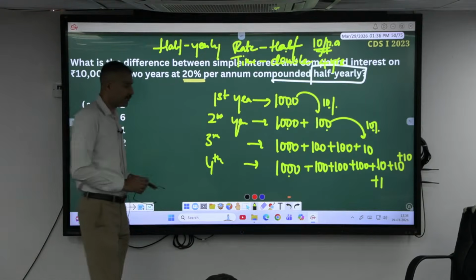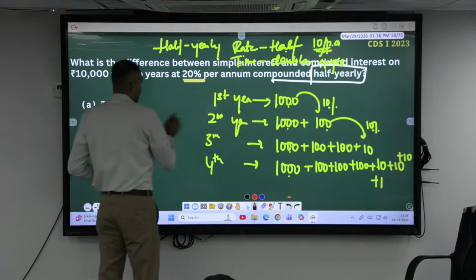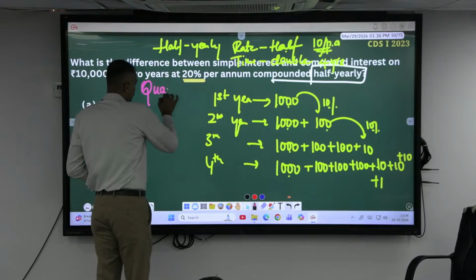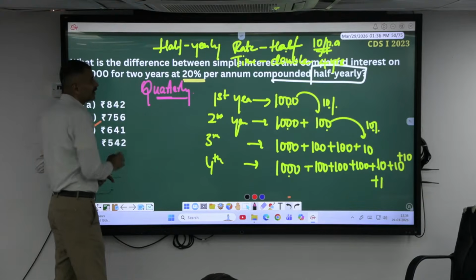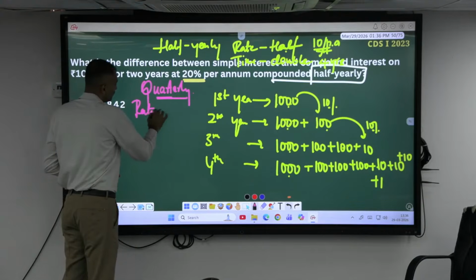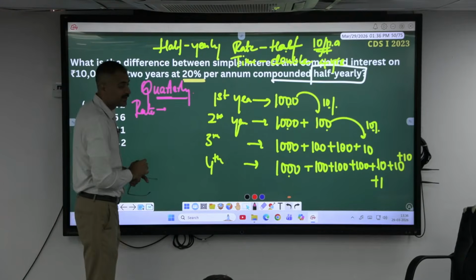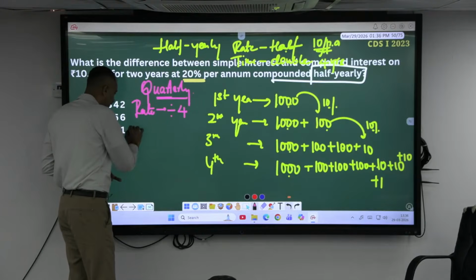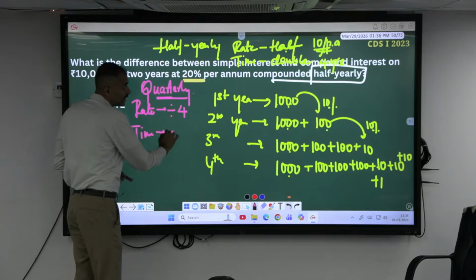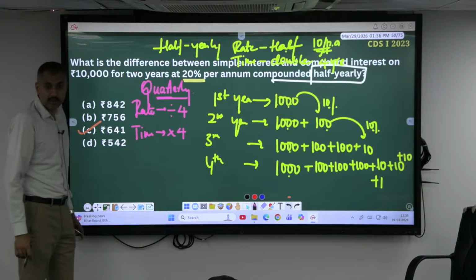This is for a half yearly question. What do you have to do in a quarterly question? What do you do to the rate? Divide by 4. And the time into 4. It is a quarterly question.